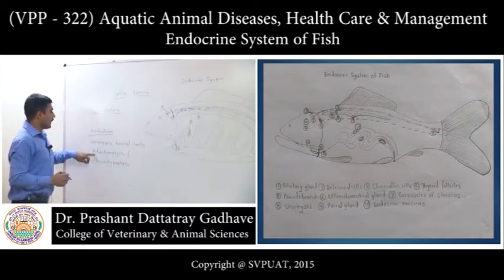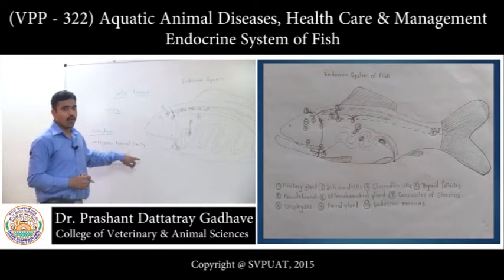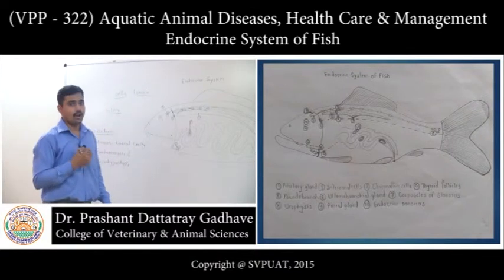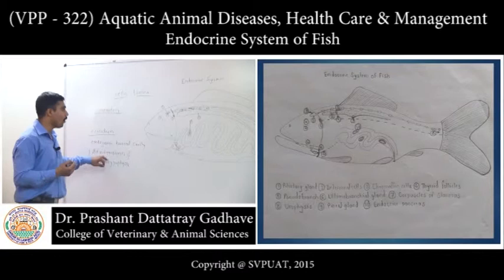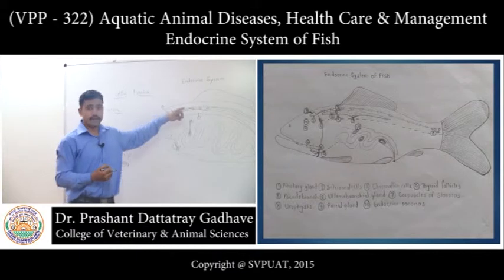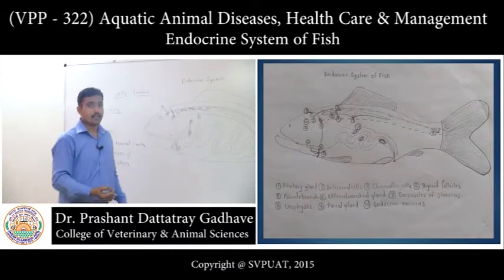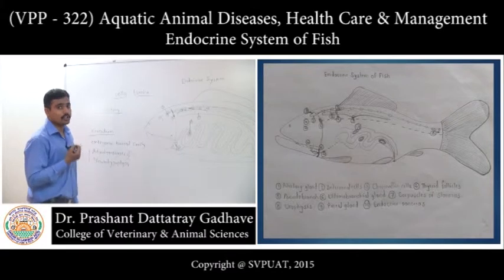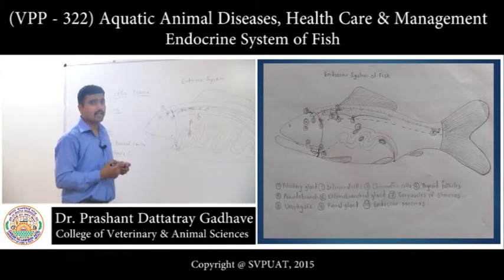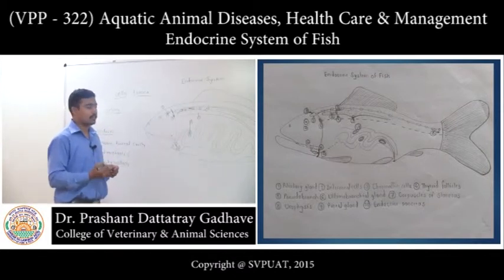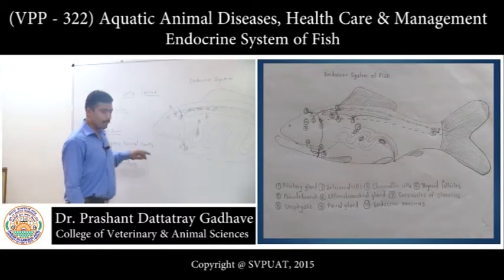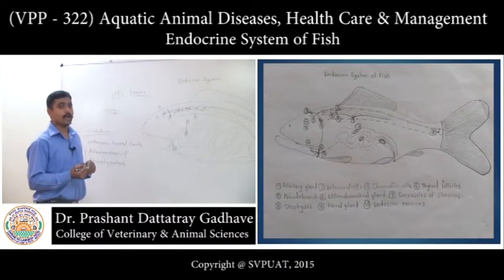Now, the adenohypophysis consists of different types of cells. These cells secrete hormones. These hormones will act on different glands such as the ultimobranchial gland and adrenal gland. They will act on these glands and control the endocrine orchestra. Hence, the pituitary is also called the conductor of the endocrine orchestra. The adenohypophysis consists of two parts: pars distalis and pars intermedia.